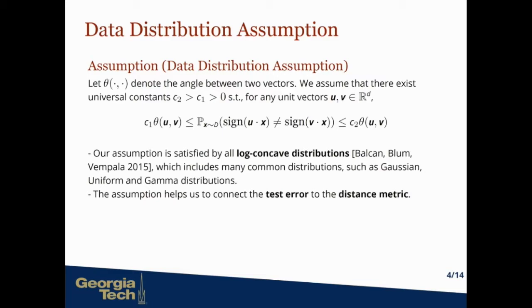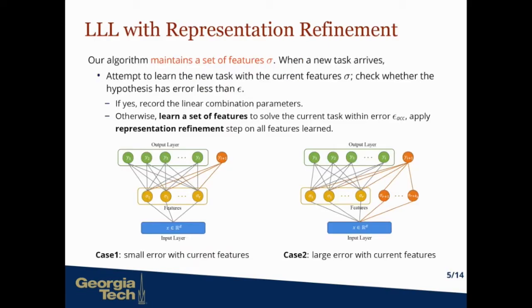There is one data distribution assumption. We assume that for any unit vectors U and V, their testing error is in the same order as the angle between them. Our assumption is actually satisfied by all log-concave distributions, and it helps us to connect the test error to a distance metric.